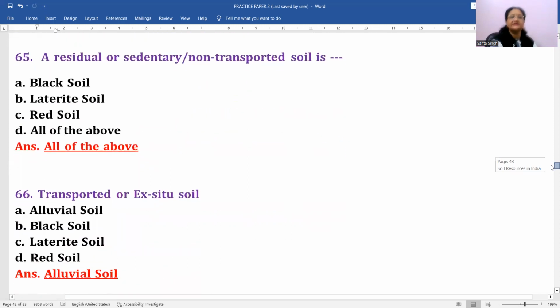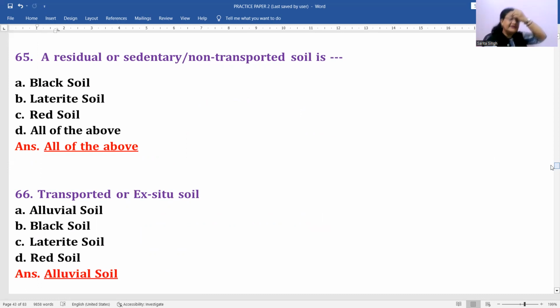A residual or sedentary and non-transported soil is, out of all these, which one? Black soil, laterite soil, red soil? तीनों में से कौन सा है? या तीनों है, all of the above? Yes, D is the correct answer for this. Because in India, at least, when we study about these soils, all these three are the residual soils.